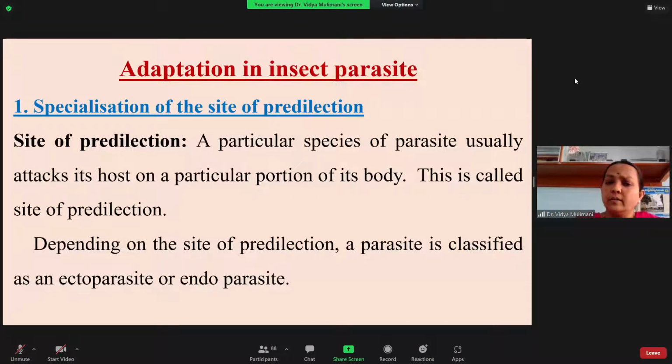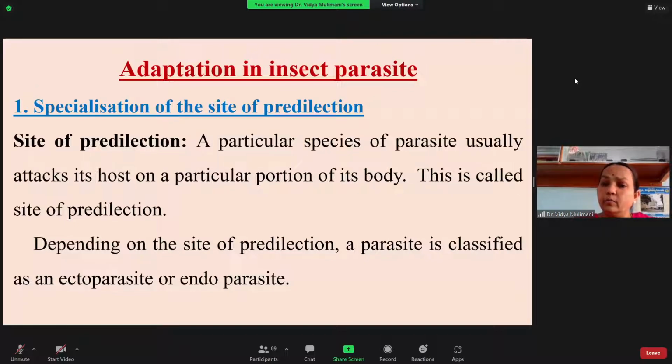Here I will tell you the adaptations mainly for the parasitic life: specialization in the site of predilection. Whenever you look into the parasites, if the host is a caterpillar, they prefer only a particular part of the caterpillar. They do not prefer the head and the thorax. They prefer the abdomen.